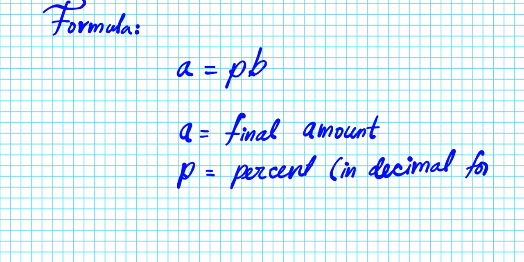B is the base amount that you're going to be calculating the percent of in order to get the final amount. So we're going to be applying the APB formula to the following examples.